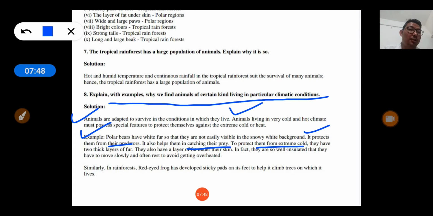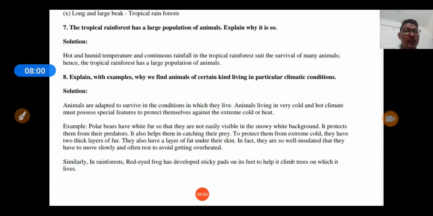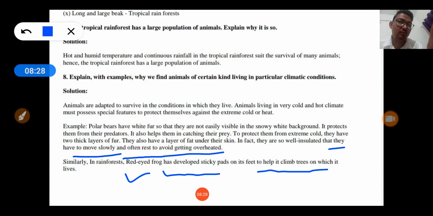It protects them from extreme cold because they have thick layers of fur and large fat under their skin. That is why their body is well insulated against the cold, and they have to move slowly and often rest to avoid getting overheated. So these are certain adaptive features. Okay, and if you talk of animals of rainforest like red-eyed frog, they have developed sticky pads on its feet which help it to climb on trees very easily in which it lives.